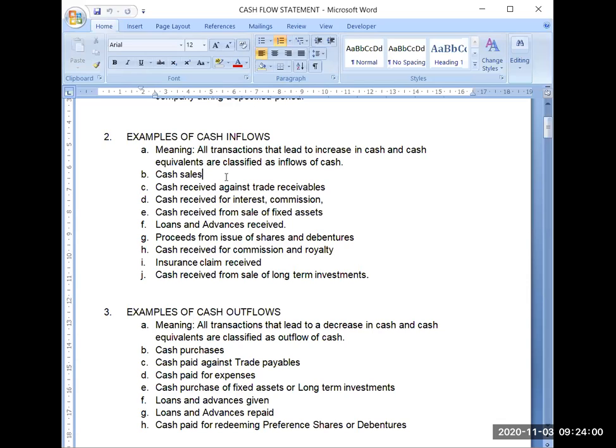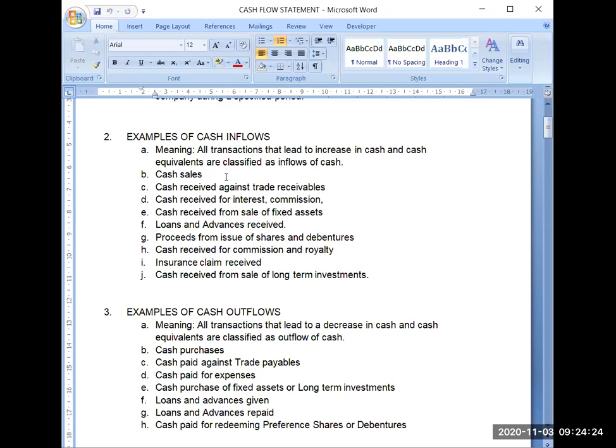The purpose is that you should be able to classify the cash flows into inflows and outflows. You should be able to decide that. That's why I have made this long list of examples. It should not be that something outside the activities of business is considered a cash inflow.